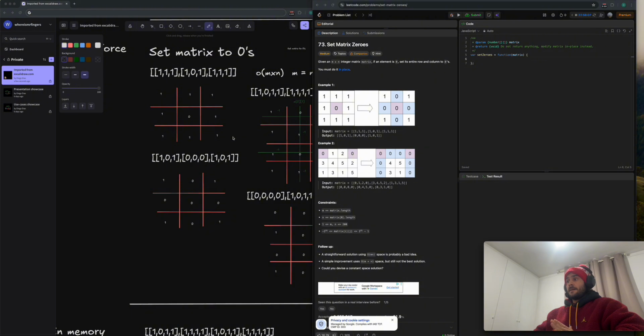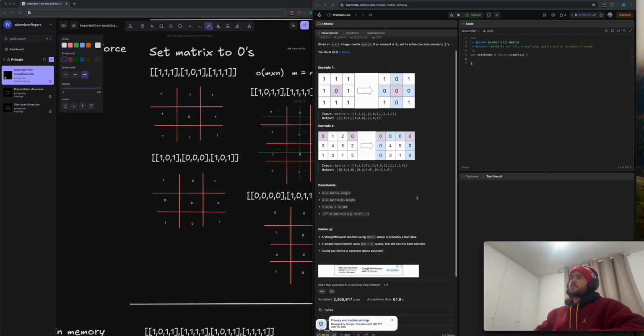Is it m×n or m plus n? I think it's m×n, right? Yeah, m×n actually. That would be the big O for this, because if m is n, it's n×n, which is n squared.